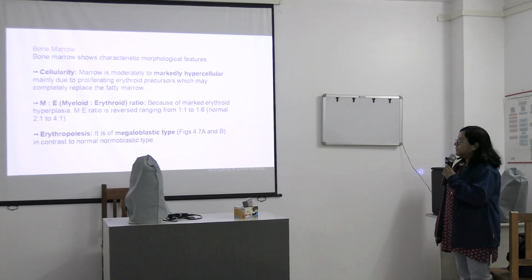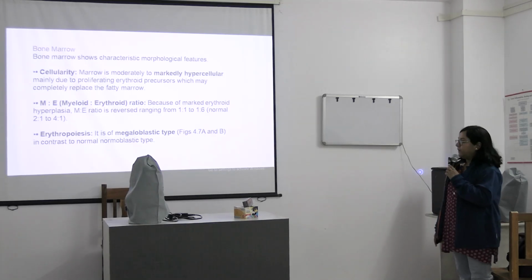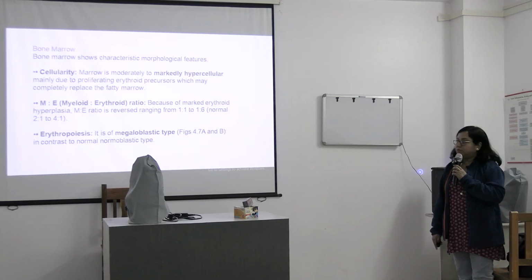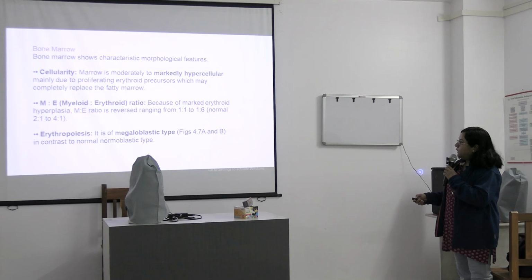But in this case, we will find marked erythroid hyperplasia. That is, the ME ratio is reversed, ranging from 1:1 to 1:6. See, myeloid erythroid ratio, this is myeloid, this is erythroid. From here we can get up to 1:6.